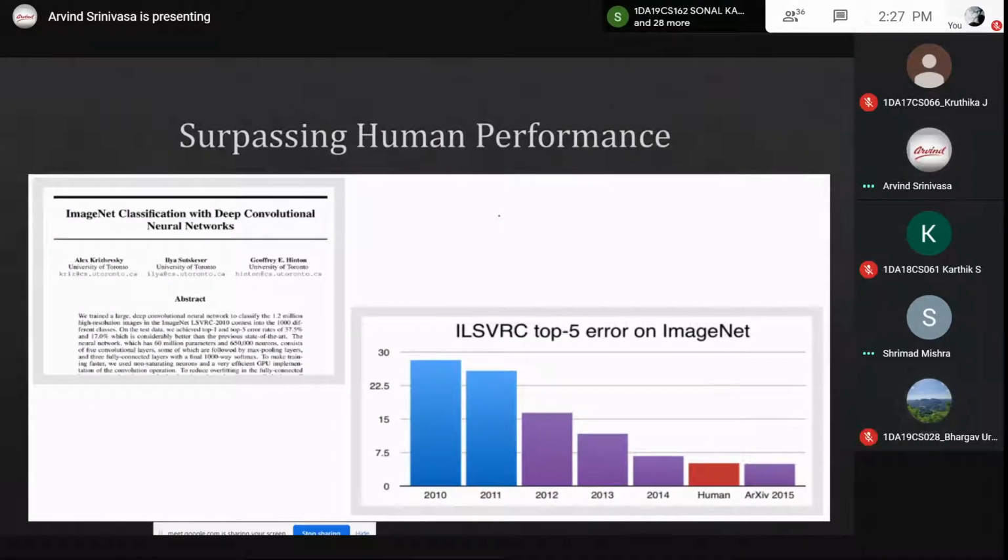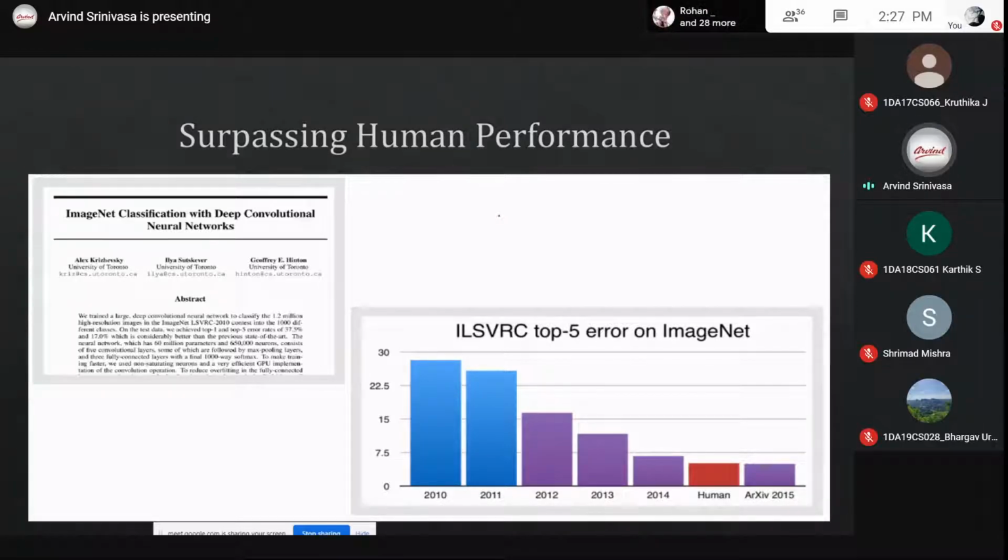Okay. Now this neural network has surpassed human performance. If you train a model, what a human can recognize, it is able to classify or detect, or do anything much more sophisticated, with less error compared to humans.